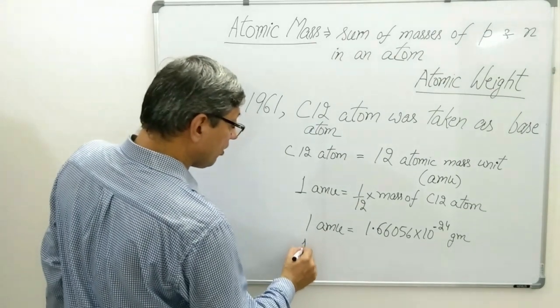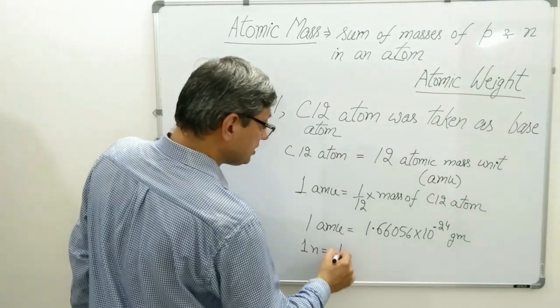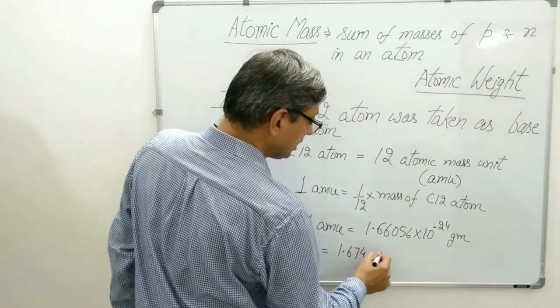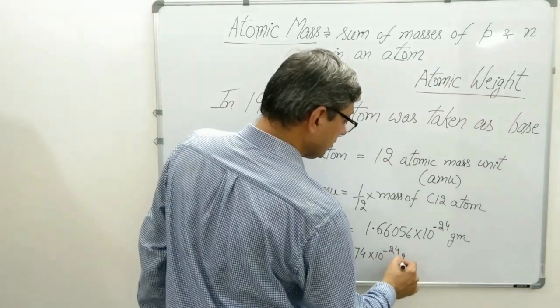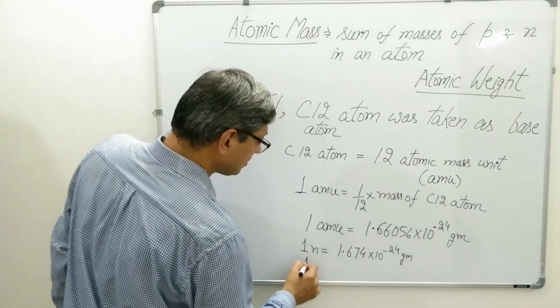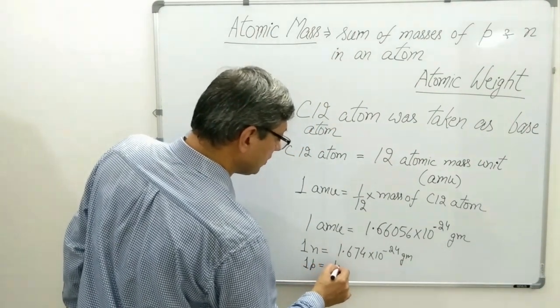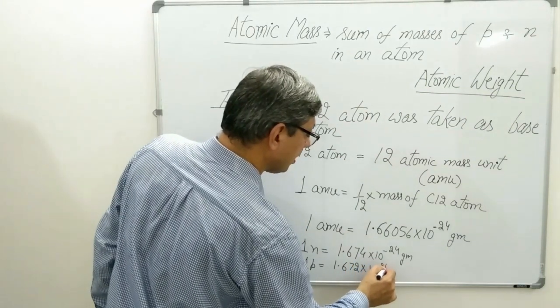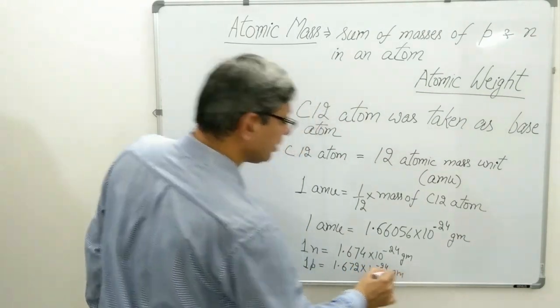Interestingly, the mass of one neutron is equal to 1.674 × 10^-24 gram, and the mass of one proton is equal to 1.672 × 10^-24 grams.